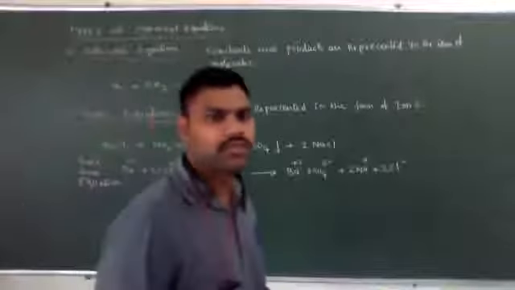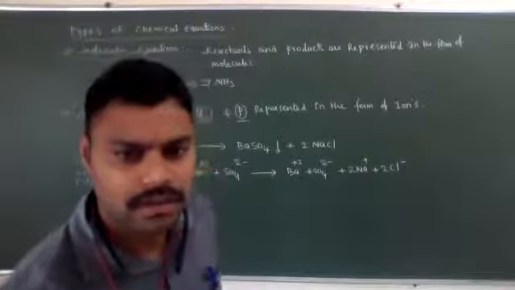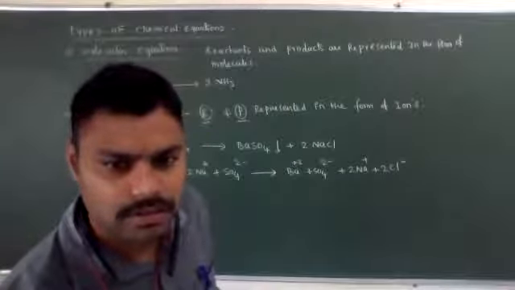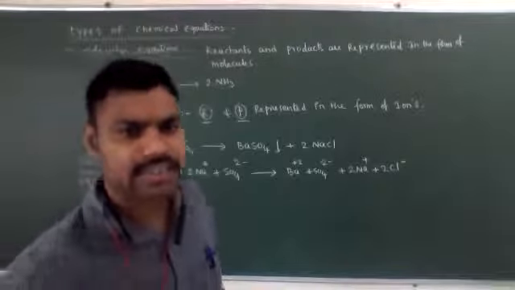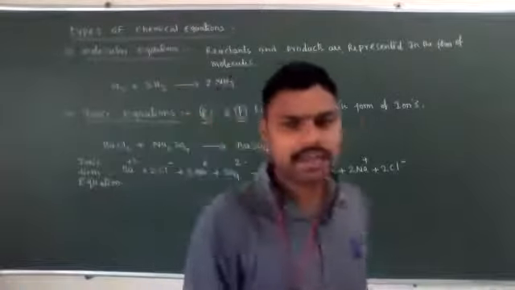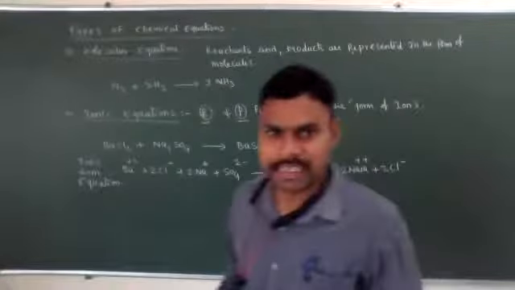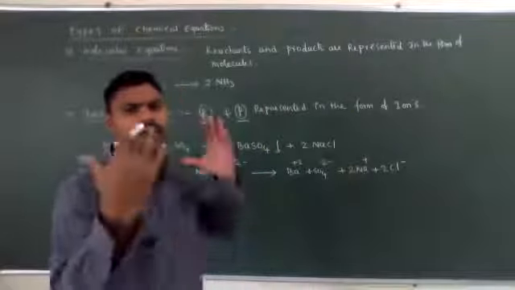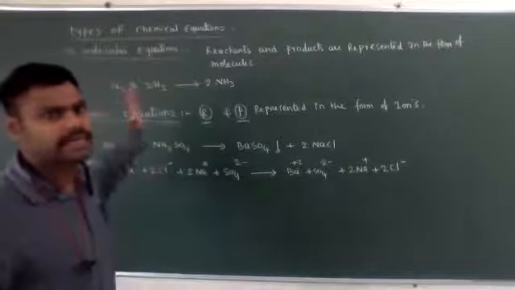The next one is types of chemical equations. Whatever the equation is, if it is balanced, it is called a stoichiometric equation. Balanced chemical reactions are balanced equations, whether simple or complex, whatever it may be. Okay, next, types of chemical equations.